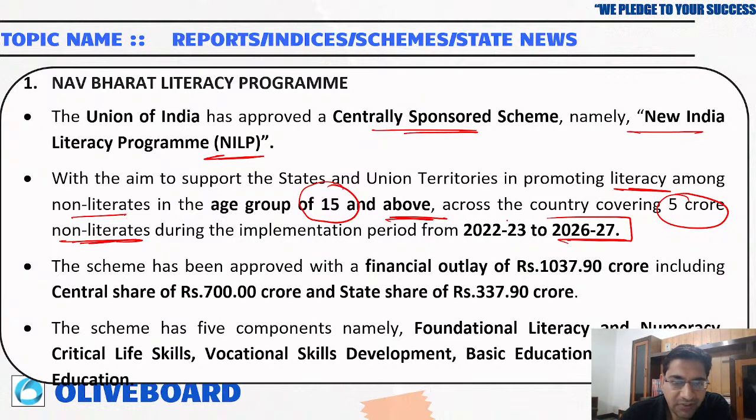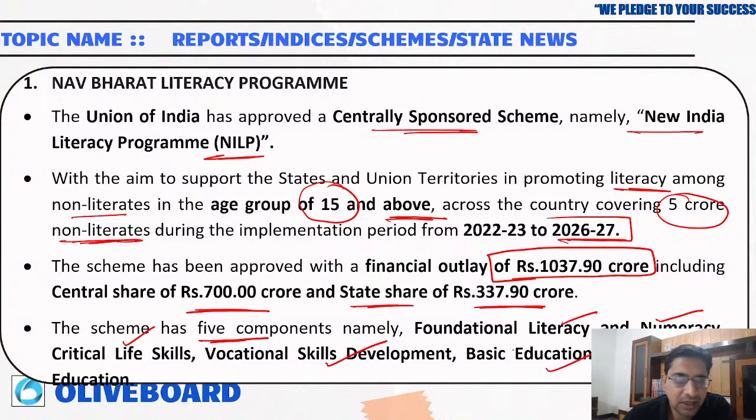Okay. So the financials have already been given. You should remember how much money has been allocated. 1037 crore has been allocated. The central share will be 700 crore and the state share will be 337.90 crore. So 5 components are there: foundational literacy and numeracy, critical life skills, vocational skill development, basic education, and continuing education.